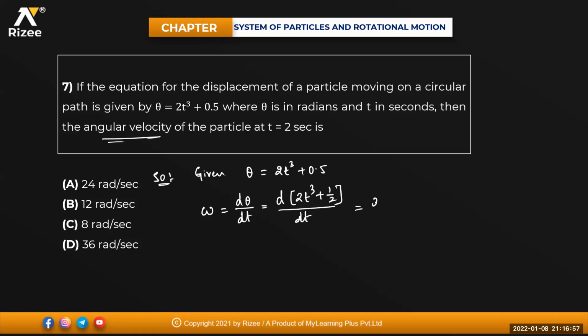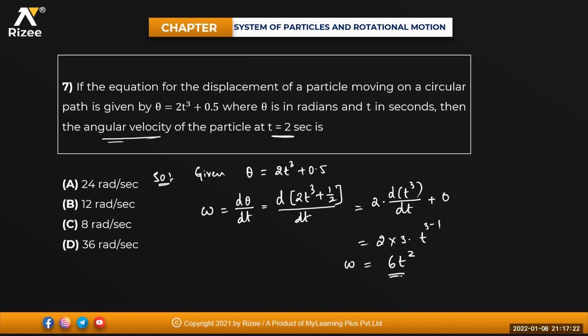So that is equals to d, differentiation of theta, 2 into t cube plus 1 by 2 divided by dt. Okay. So that is your 2. Differentiation of t cube divided by dt. Differentiation of 0.5 is 0. So it is 2 into 3 into, differentiation of that one is how much for me, beta? T to the power of n minus 1, that is 3 minus 1. So it is 6 into t square. Okay. So at what time is asking? 2 seconds.